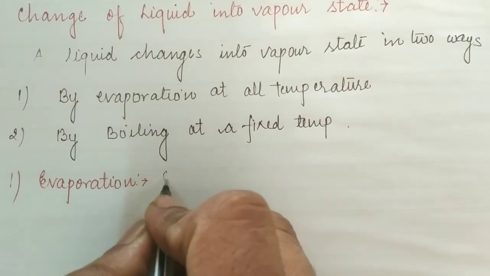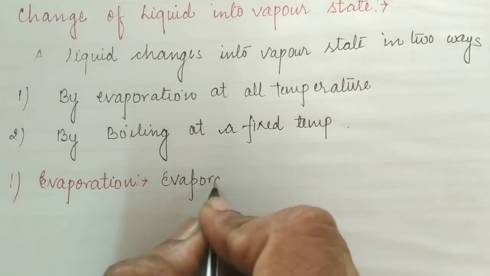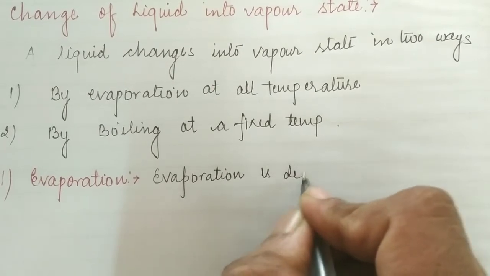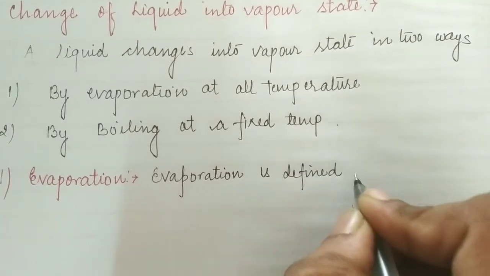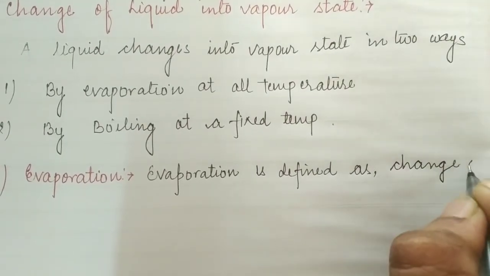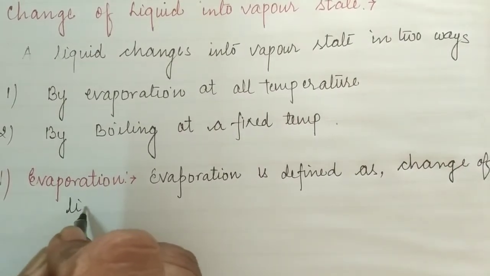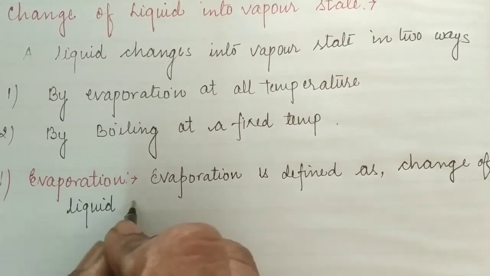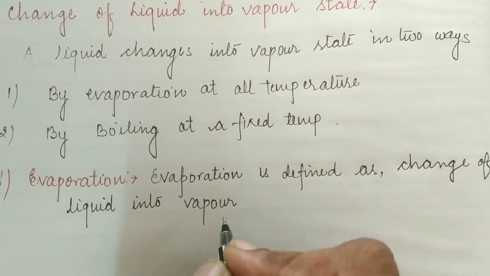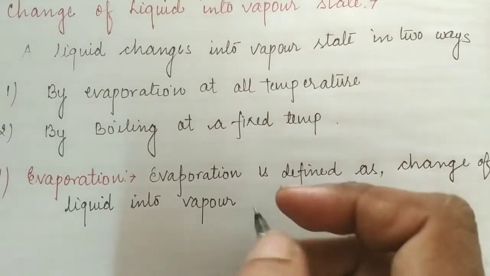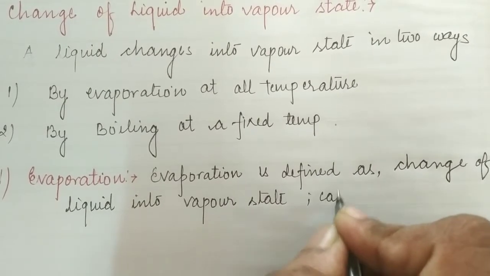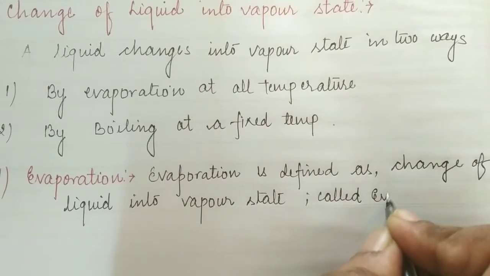We can say that evaporation is defined as the change of liquid into vapor state, meaning the liquid changes to the vapor, the gaseous state. This process is called evaporation.